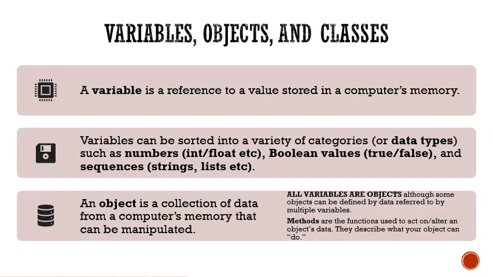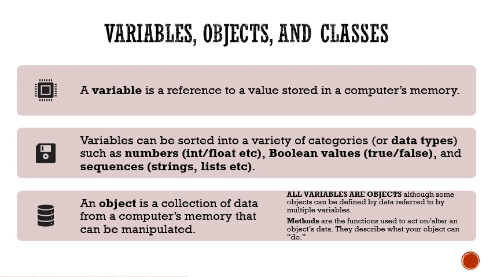Now, let's look at variables, objects, and classes. We know a variable is a reference to a value stored in a computer's memory. Variables can be stored into a variety of categories. They can be stored as data types, as numbers, which include int or float types, can be Boolean values, and it can also be a sequence, which is string, lists, arrays, etc.